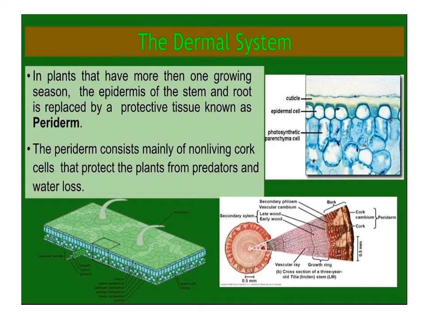In plants that have more than one growing season, the epidermis of the stem and root is replaced by a protective tissue known as periderm. The periderm consists mainly of non-living cork cells that protect the plant from predators and water loss.